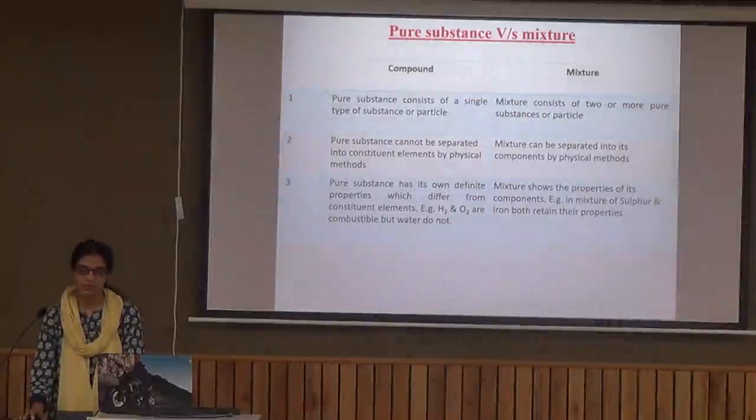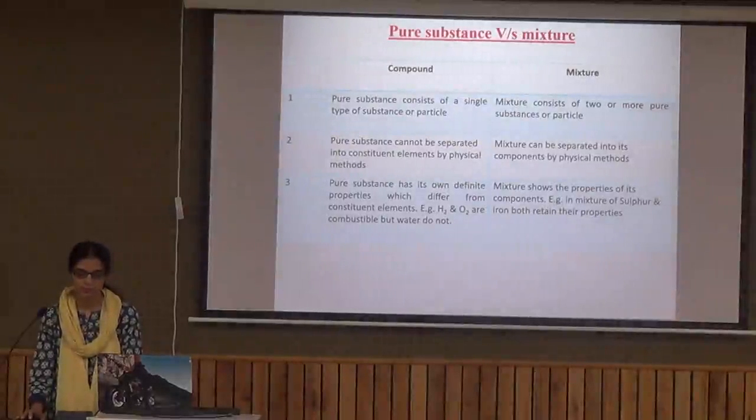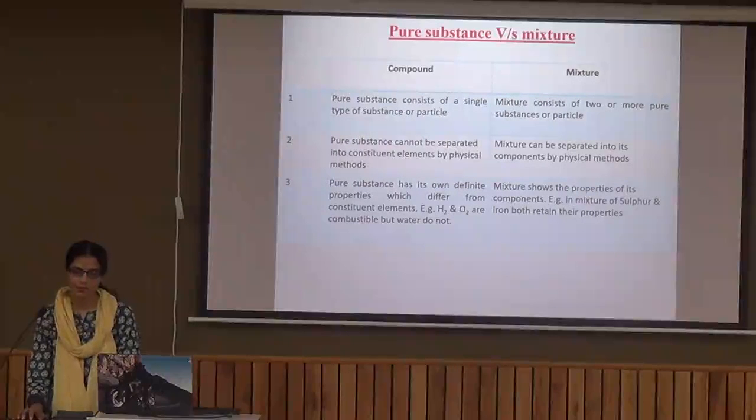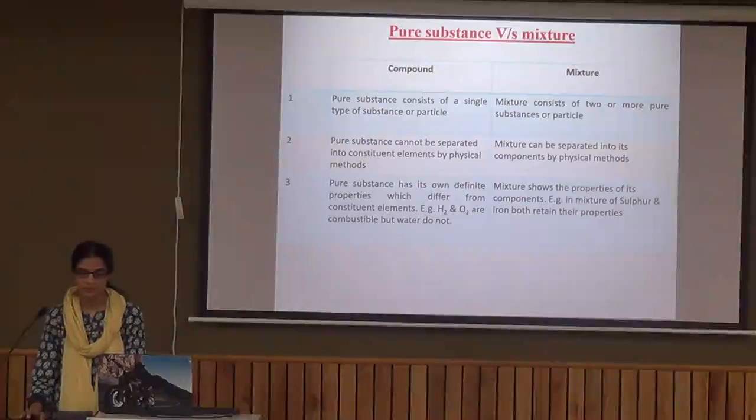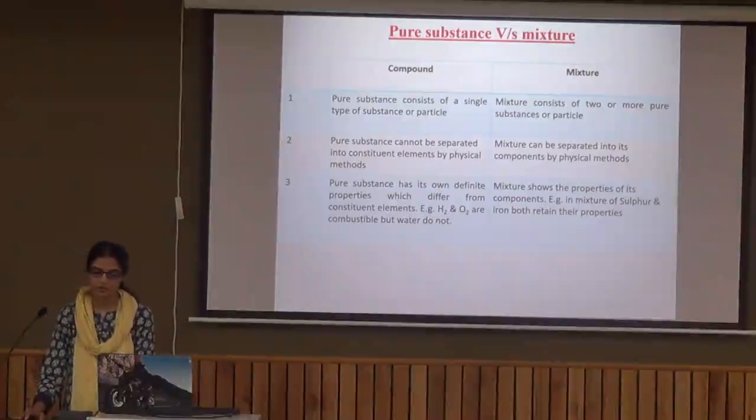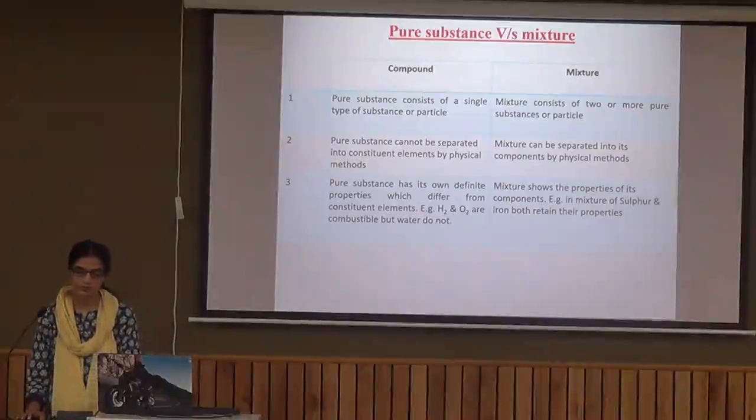Now this is the differentiation between compound and mixture. We can say this is the differentiation between pure substance and impure substance, because compounds come in the category of pure substance and mixtures come in the category of impure substance. So a pure substance consists of a single type of substance or particles, and a mixture consists of two or more pure substances or particles of two or more different types.